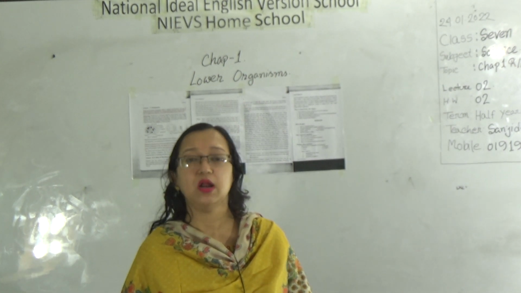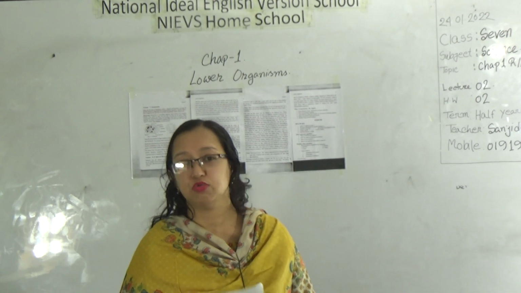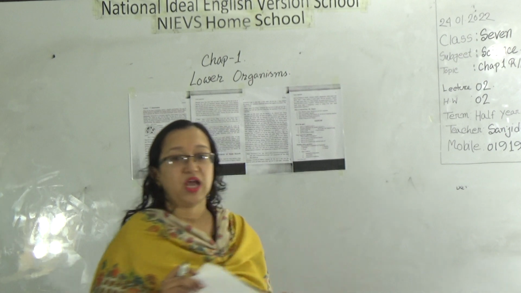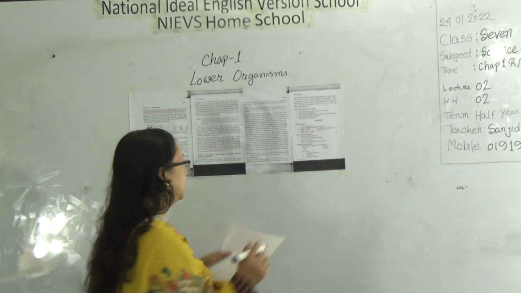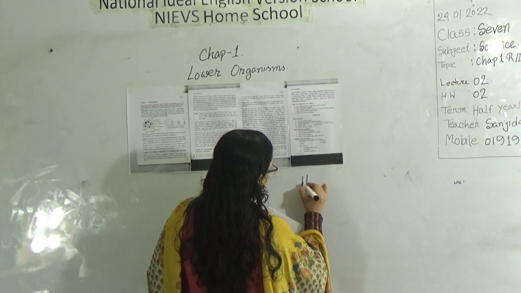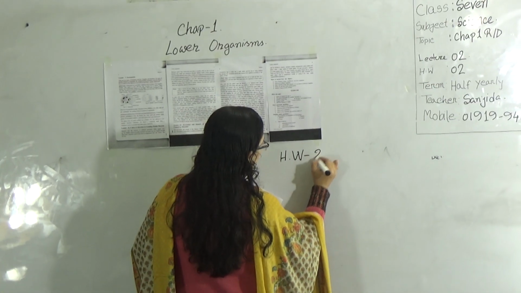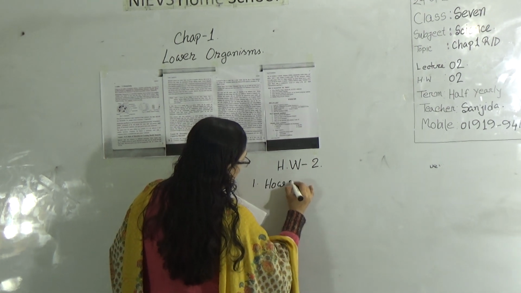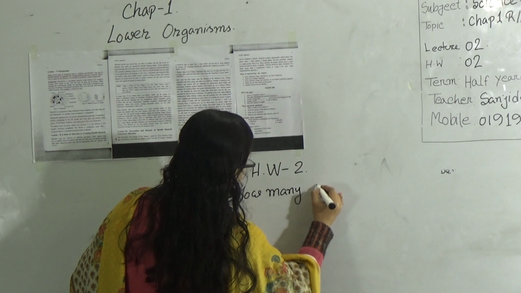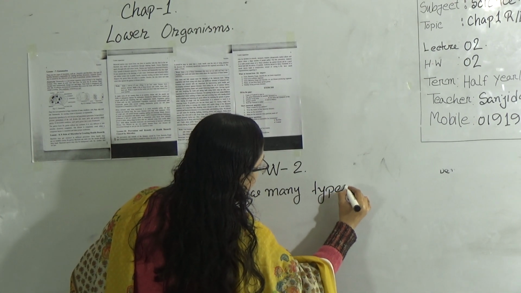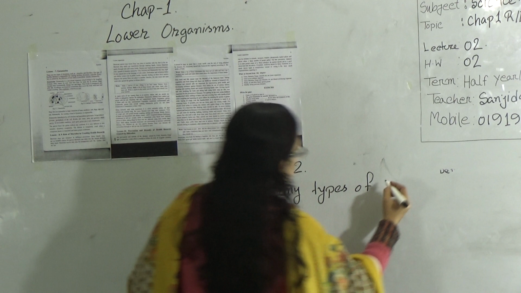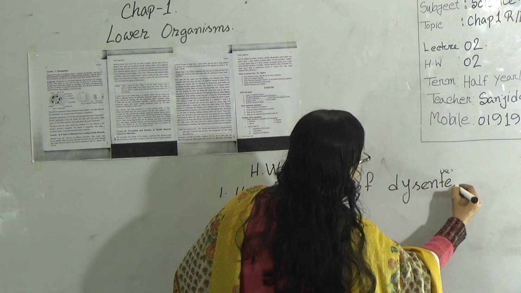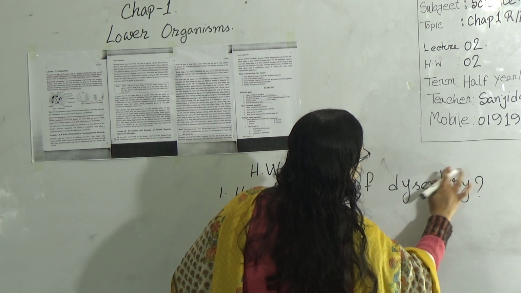After reading this chapter, I give 5 knowledge based questions. You will find out the answers from these pages and write them. This is your homework. Homework number 2, knowledge based questions. Number 1, how many types of dysentery are there?